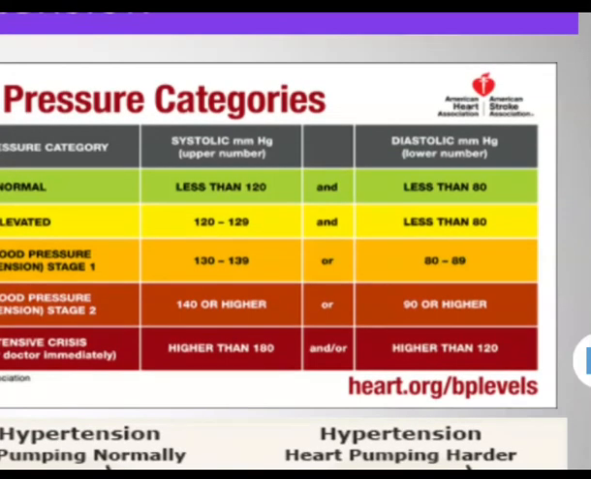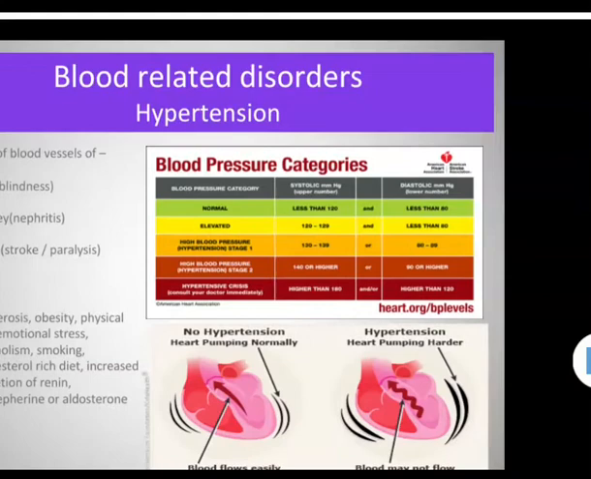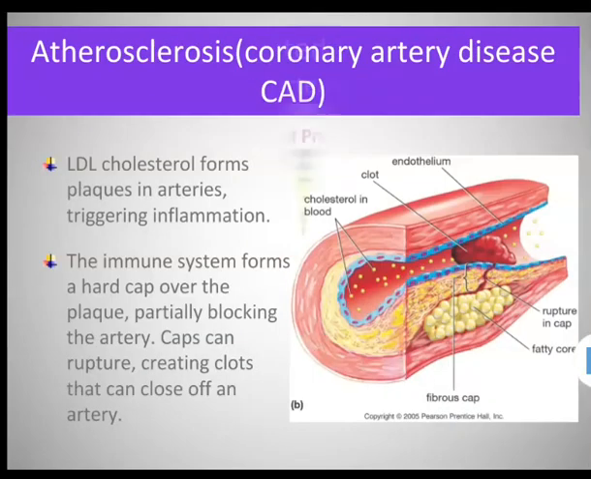The arterial inelasticity or hardening of the arteries is called atherosclerosis, which means the deposition of fats like cholesterol in the arteries, that is the LDL cholesterol. Other causes are renal disease, emotion-induced hormonal changes, and obesity.